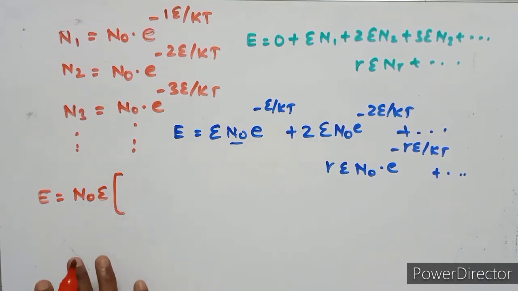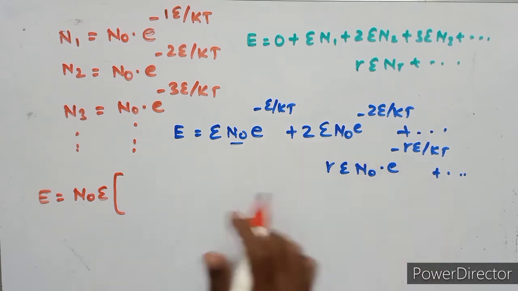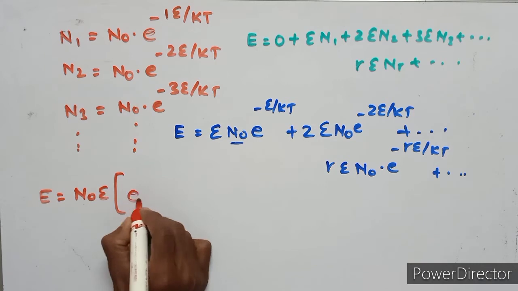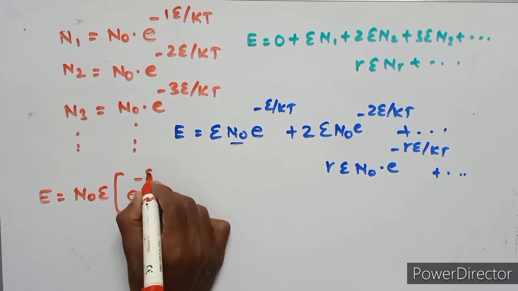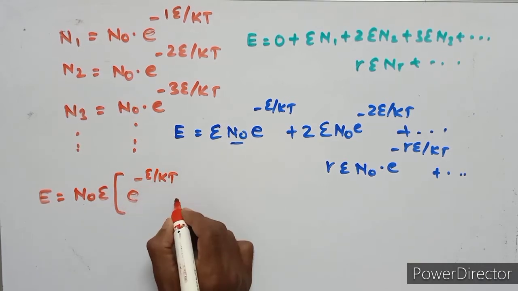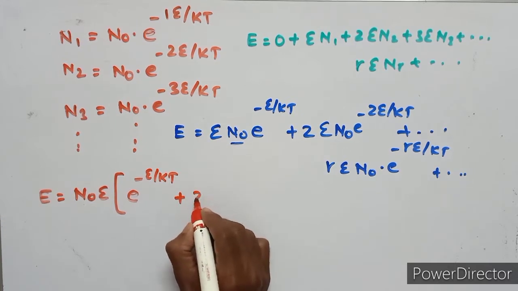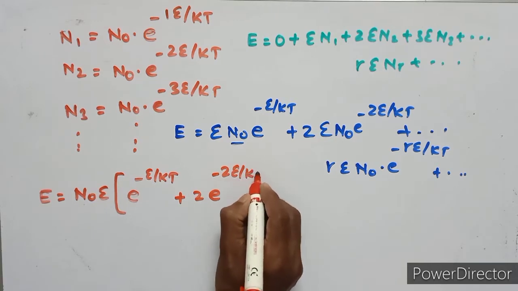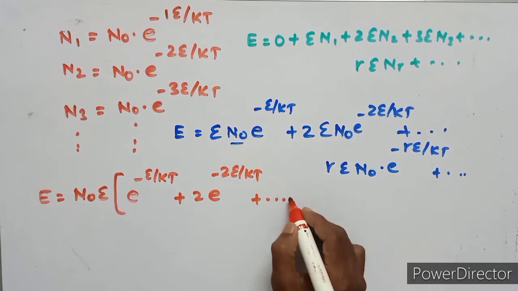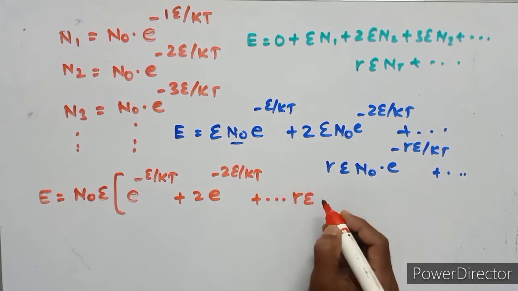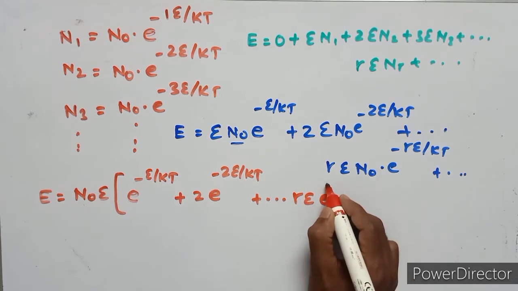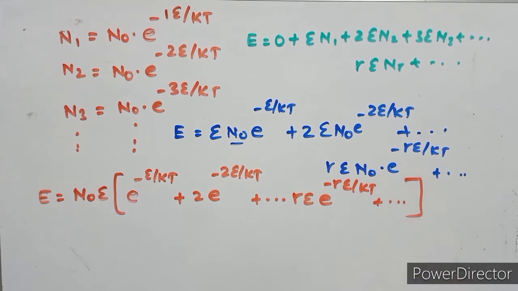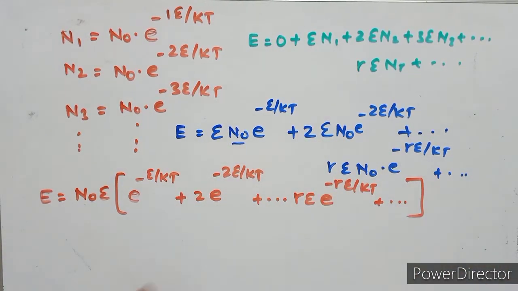So this total equation can be written as e to the power of minus epsilon upon kt plus 2 e to the power of minus 2 epsilon upon kt and so on, r e to the power of minus r epsilon upon kt and so on. This equation can be written as this.